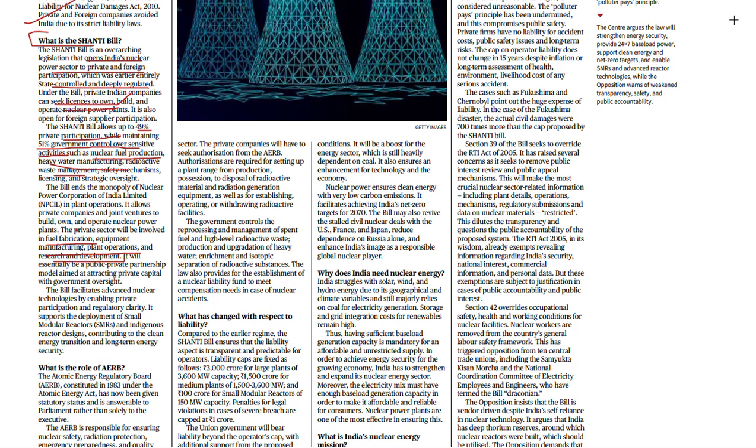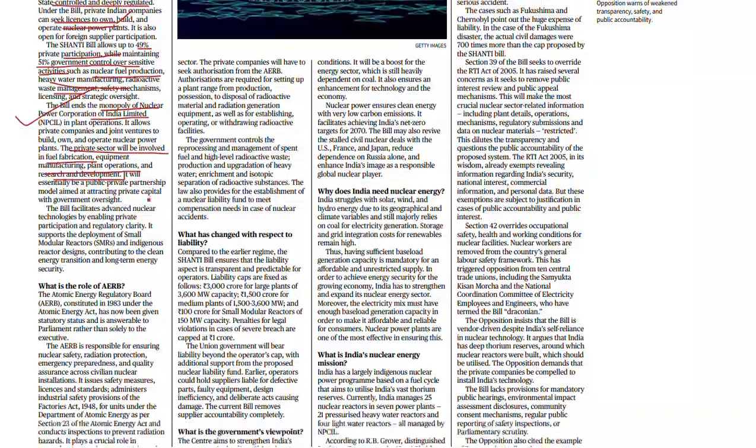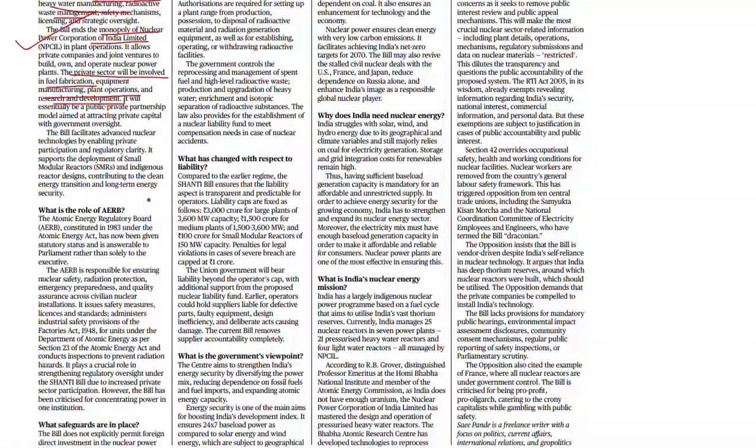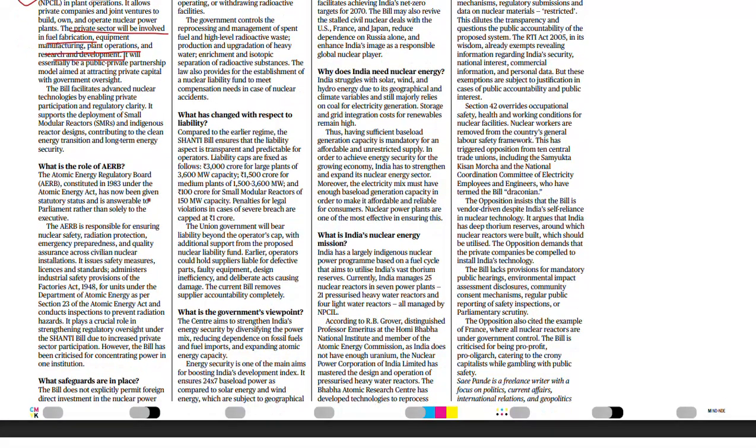These sectors come under the private sector, and through this bill, the government ends the monopoly of the Nuclear Power Corporation of India Limited. Right now it has 100% right over nuclear power, but now the government controls 51%, and private organizations can take up to 49%.